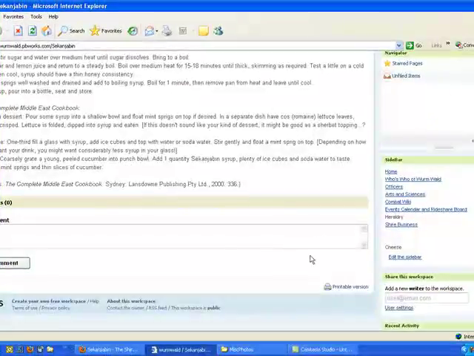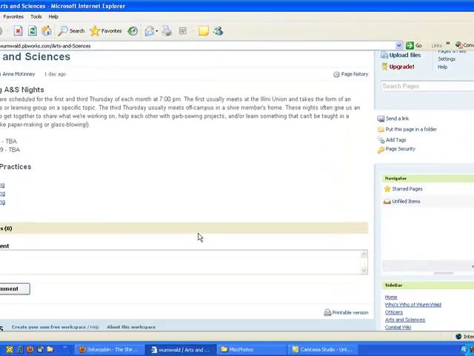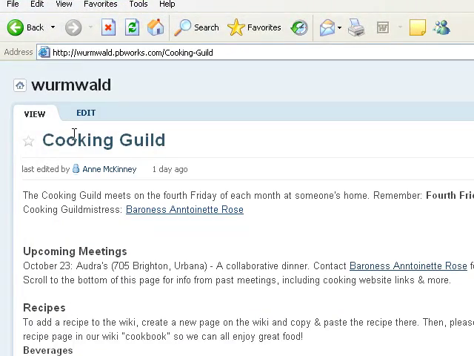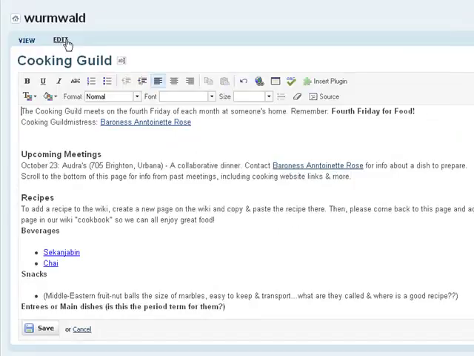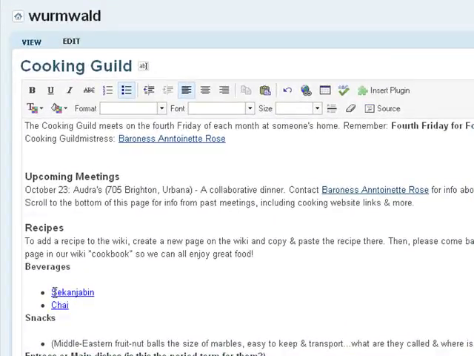But the final step after we create a page is that we want to actually create some sort of link to that page. So going back to our cooking page, we will edit this page, and I'll show you how to fix a link. Now usually if there's already a link there, you can wave your hand over it. Sometimes it'll tell you if there's an option to remove a link or edit a link.